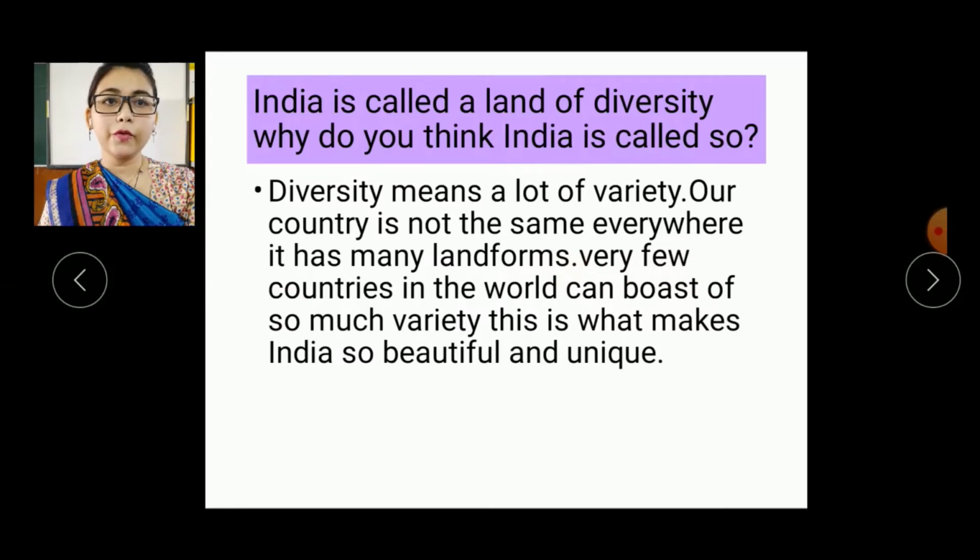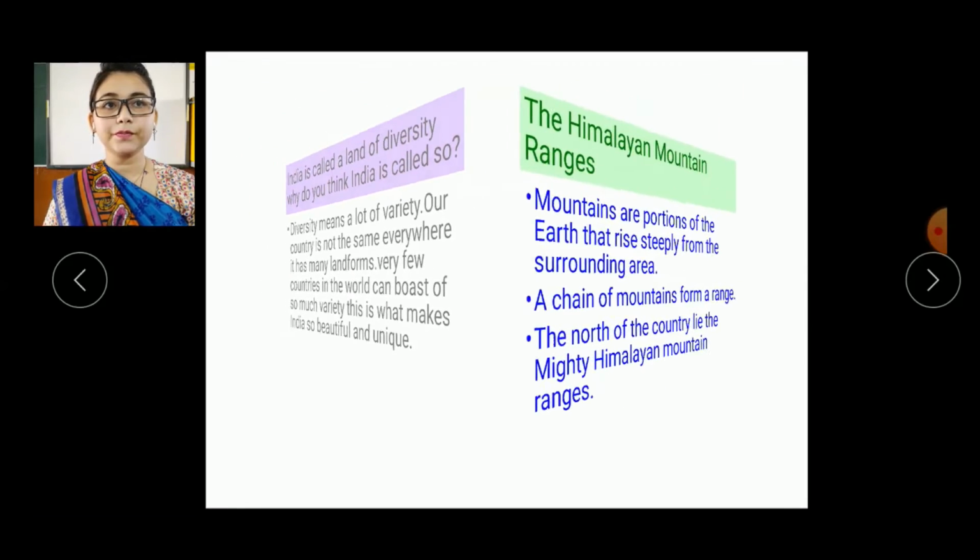Okay, very few countries in the world can boast of so much variety. This is what makes India so beautiful and unique. So by this we have understood that India is a land of diversity. Landforms are not uniform. Now let's move further.